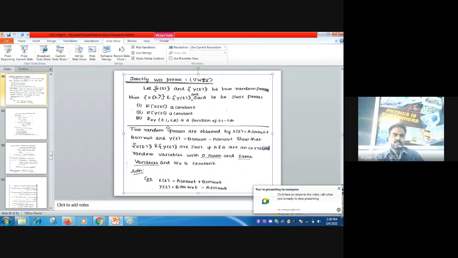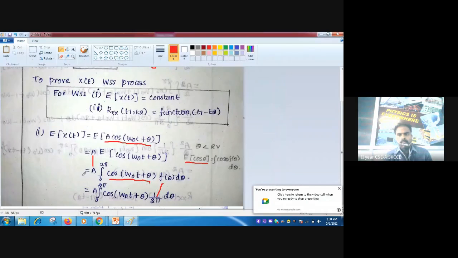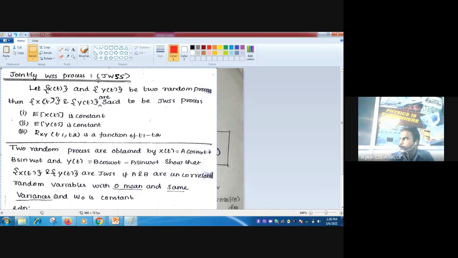Now there is another process called the jointly WSS process. It is understood that first of all there are two random processes, that is x of t and y of t.